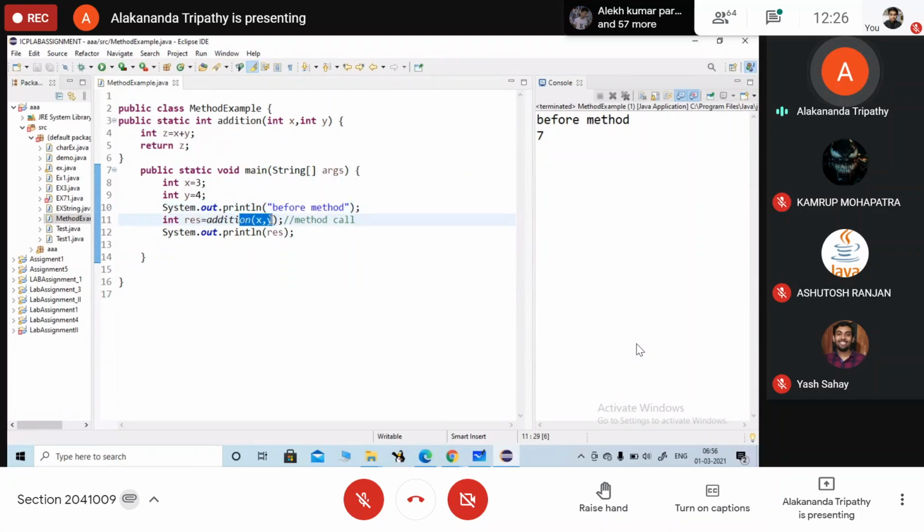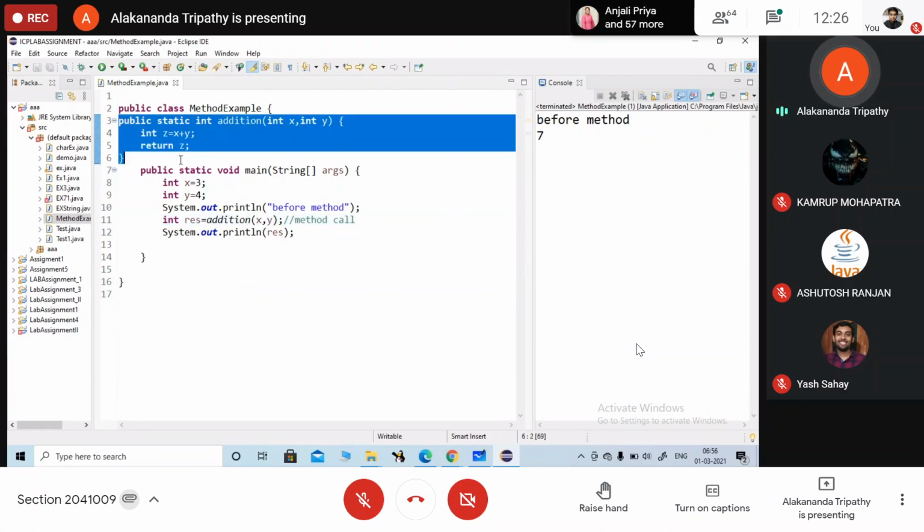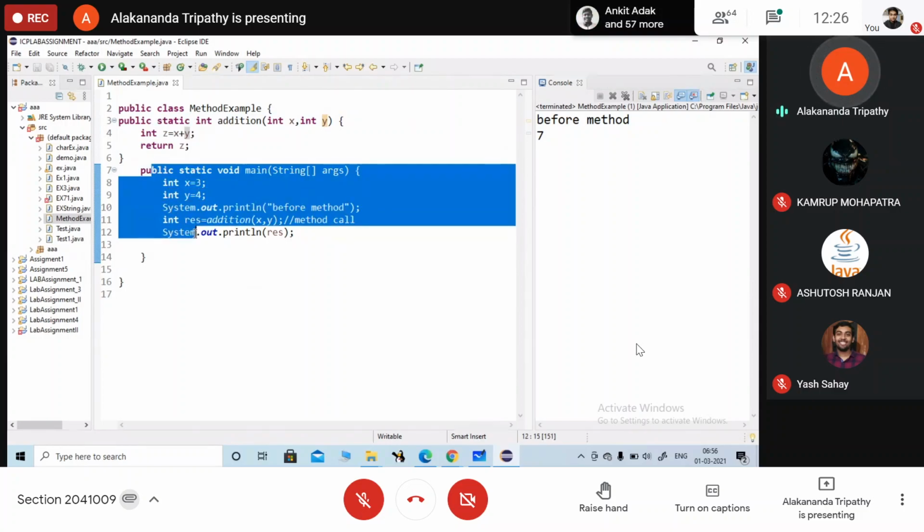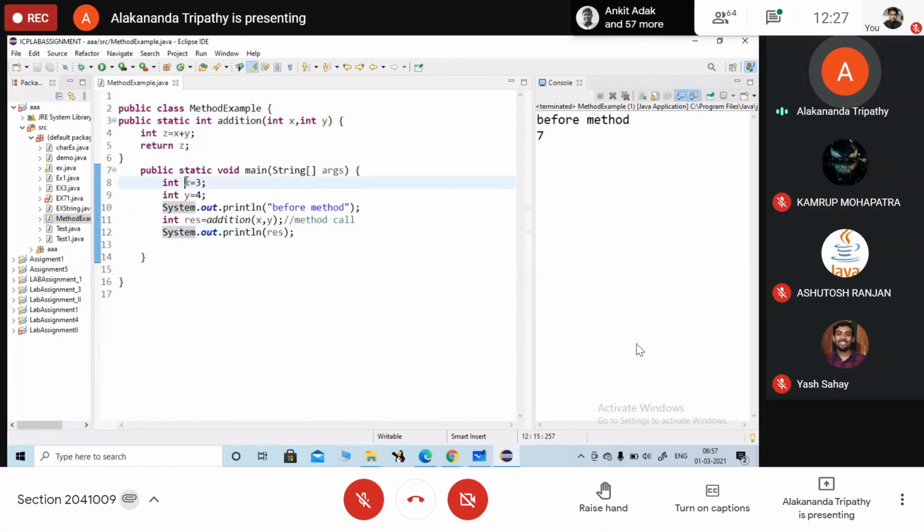So यहाँ पर आ गया control method हो गया. x में 3 store हुआ. In y you have 4. So this x and y is local to ये block के लिए local है. This x and y is local to the main method. Okay, इसका address अलग है and this x y having a different address location. Only the values will get copied. Value execute होने के बाद यहाँ पर output क्या आ गया? 7.